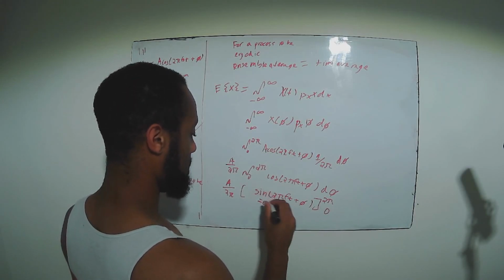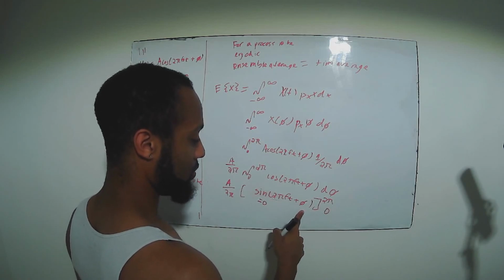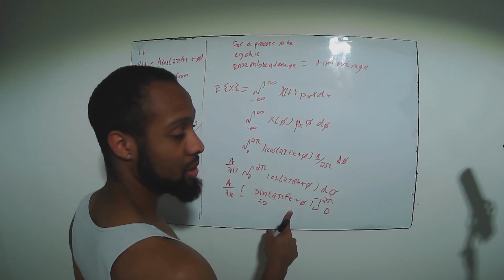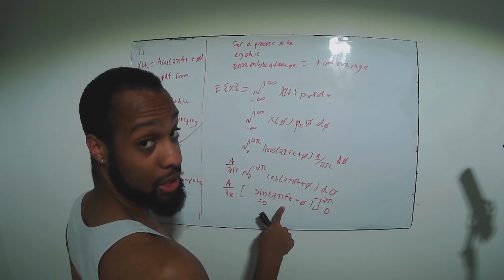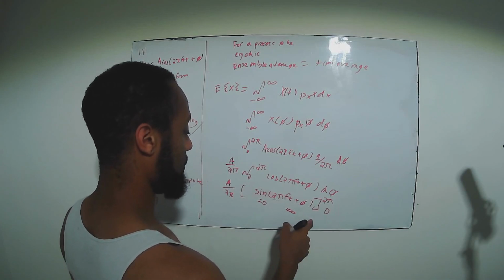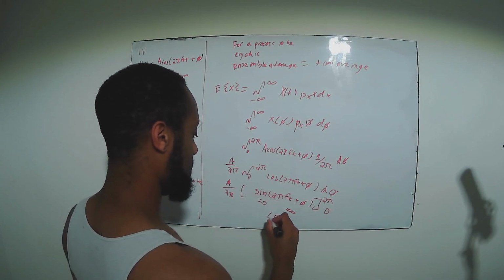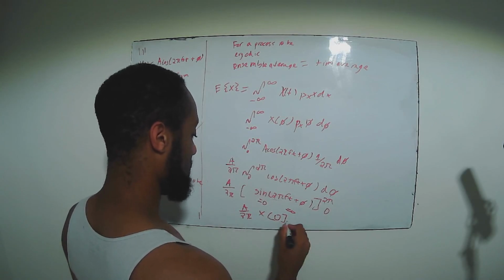So this is going to be 0. And then when you plug in 0 for phi, you get sine of 2 pi f naught t. Given that f and t are integers, this is also going to evaluate to 0. And so we're left with 0 on the inside, so it becomes 0 times a over 2 pi, which is just 0.